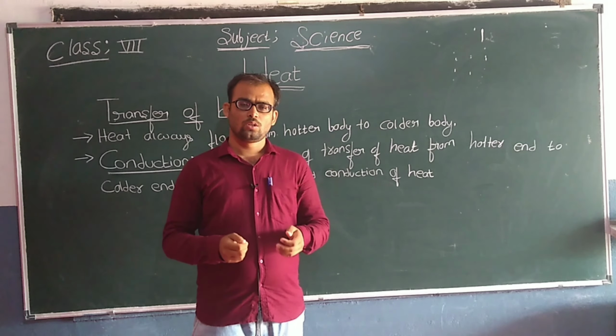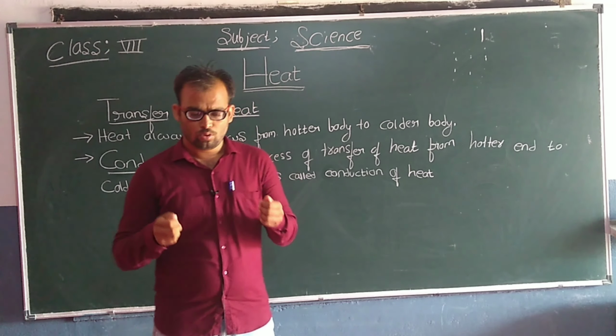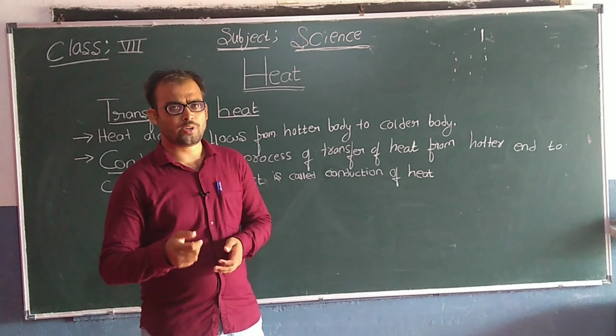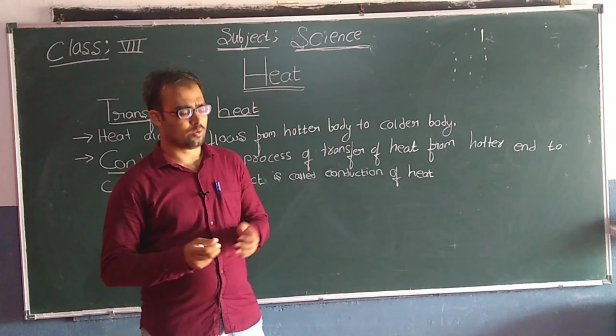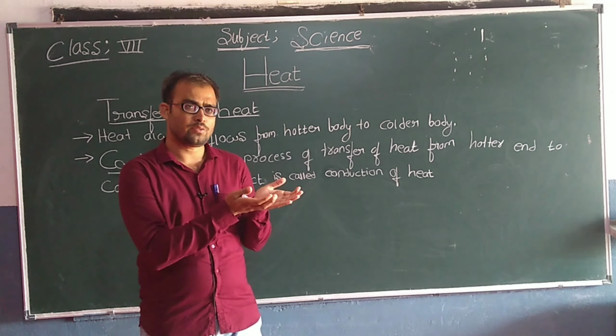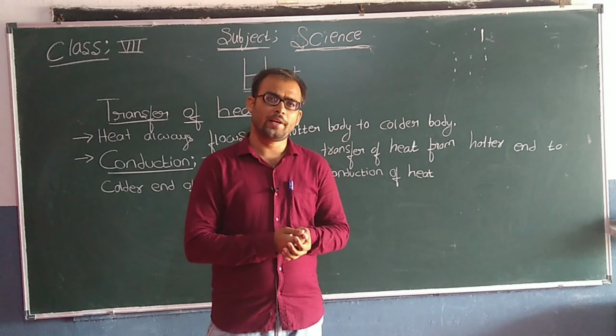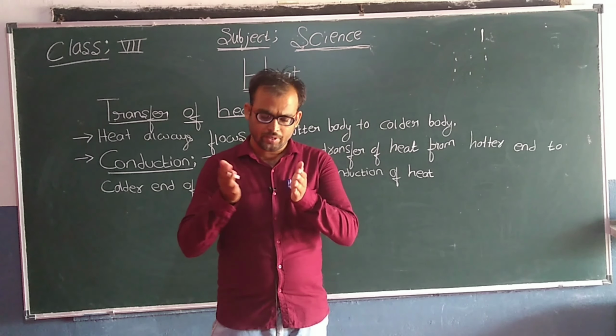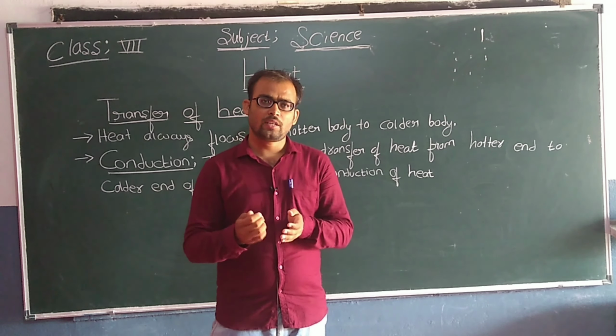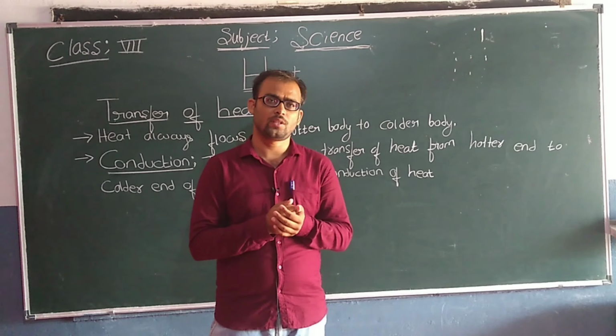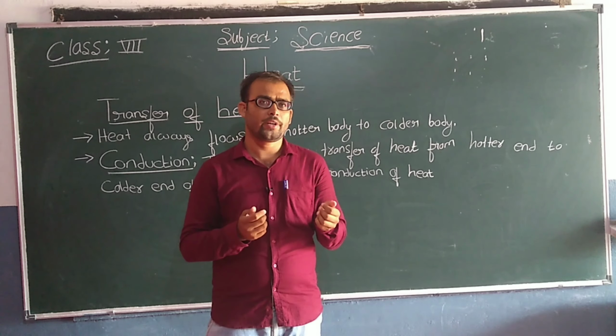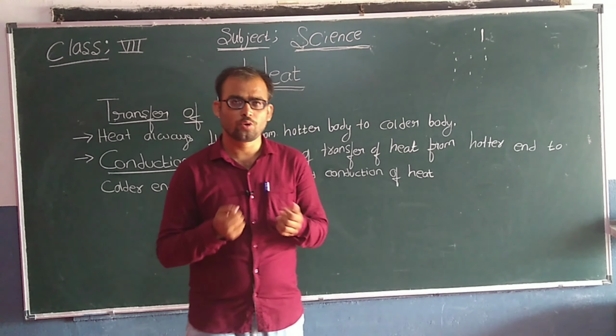Not only the frying pan, we use many utensils for our cooking purpose. Initially all the utensils were colder objects or colder bodies. When we keep the utensils on the flame, the heat transfers from flame to the utensils, and the utensils become hotter objects, and the food gets cooked.